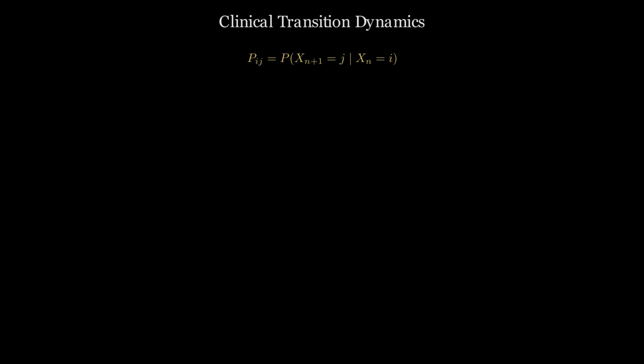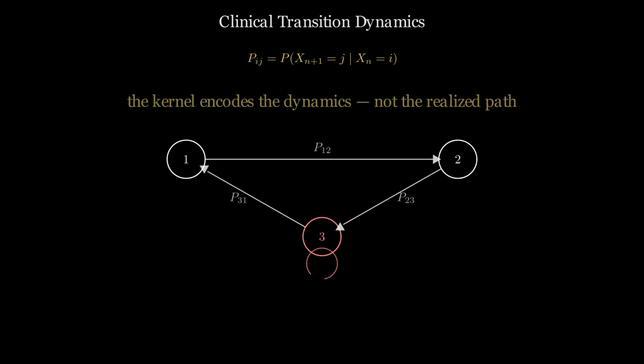The transition dynamics specify how likely a patient is to move from one clinical state to another. In discrete time, this becomes a matrix of one-step clinical transition probabilities. The instantaneous rate of physiological change encodes the clinical dynamics. The transition structure is the engine of the patient's trajectory, not the outcome itself.